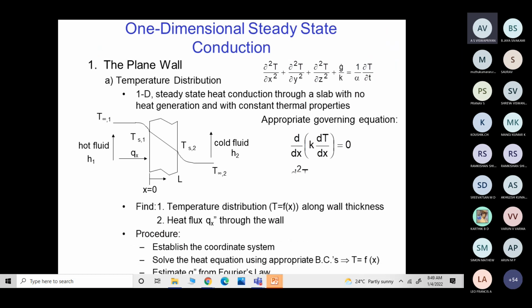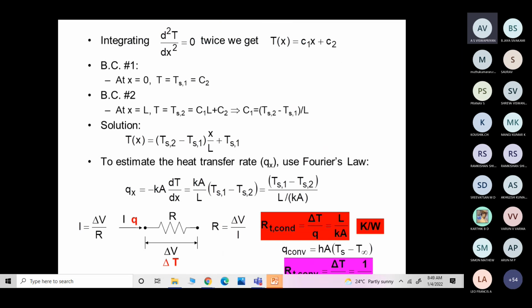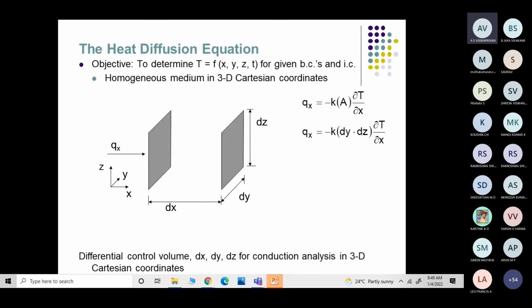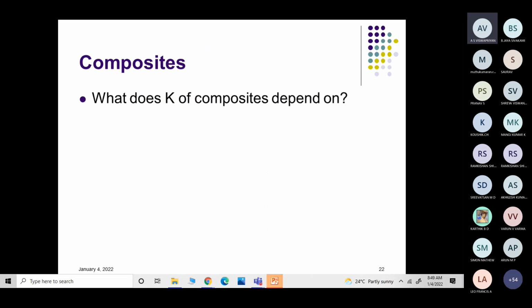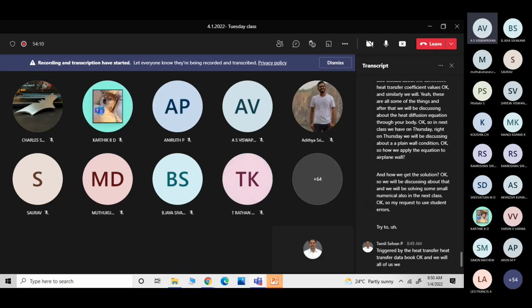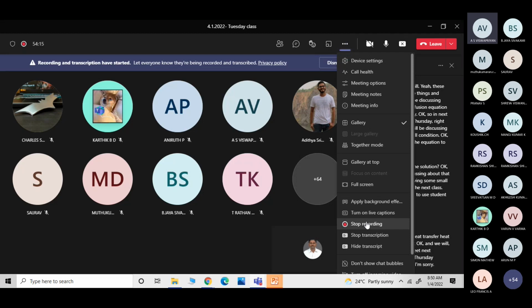In the next class on Thursday, we will discuss the plane wall condition, how we apply the equation to a plane wall and how we get the solution. We will also solve some small numericals. My request to you students is to try to buy the heat transfer data book. We will all meet next Thursday, coming Thursday. With this, I stop for the day.